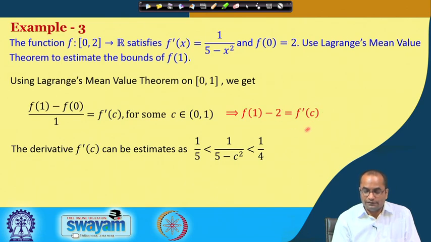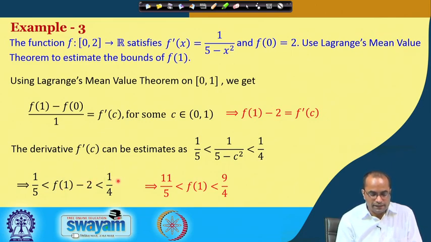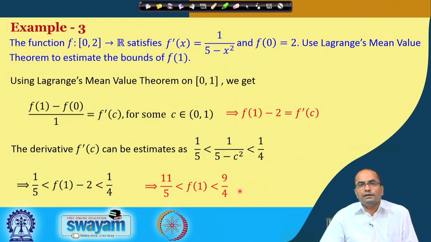So, what is the derivative? f prime(c) is f(1) minus 2. With this we get the inequality that f(1) minus 2 lies between 1 by 5 and 1 by 4. This implies we can take 2 to the other side, and it also has to be added to the right side. So, we get 11 by 5 less than f(1), and if we add 2 on the right, this will be 9 by 4. So, we got the estimate on f(1) that it lies between 11 by 5 and 9 by 4.